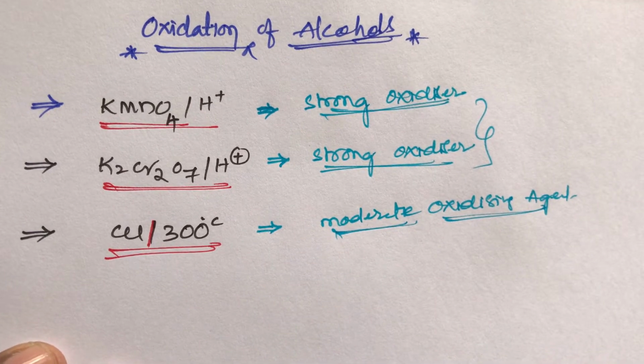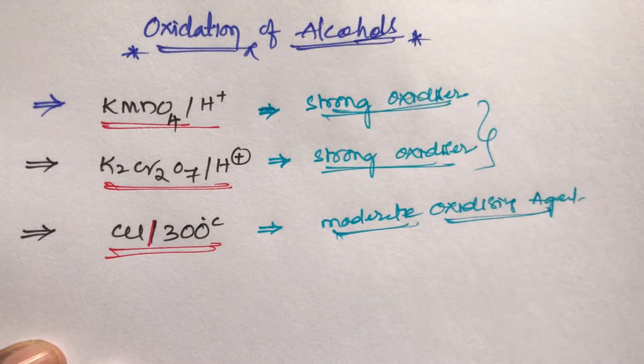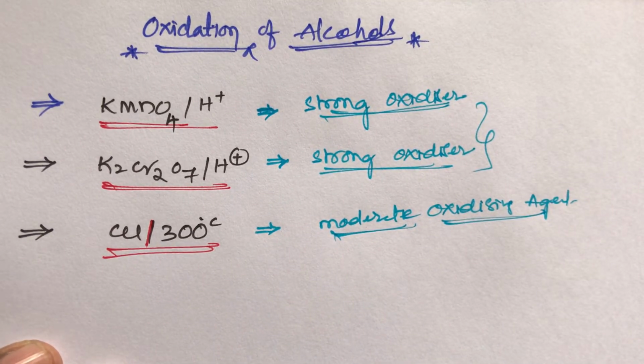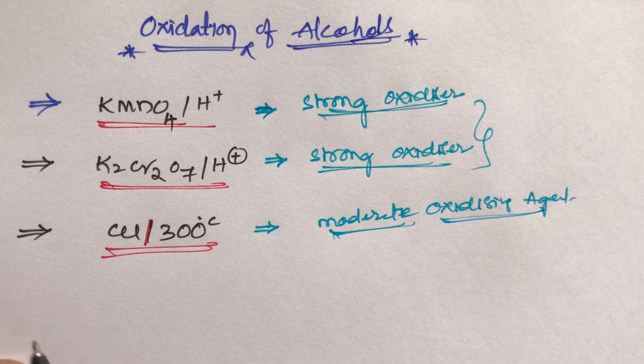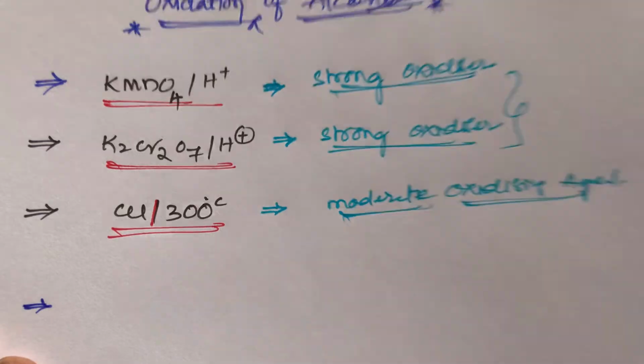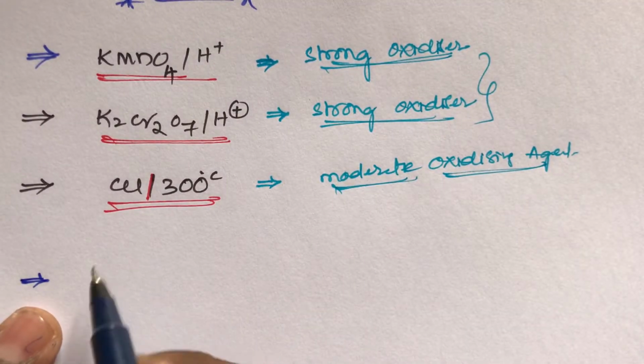This is the very most important. Now, these are the oxidation of alcohols. Generally, how many types of alcohols are there? Alcohols are classified into three types: primary alcohols, secondary alcohols, and tertiary alcohols. So first, take the primary alcohols.